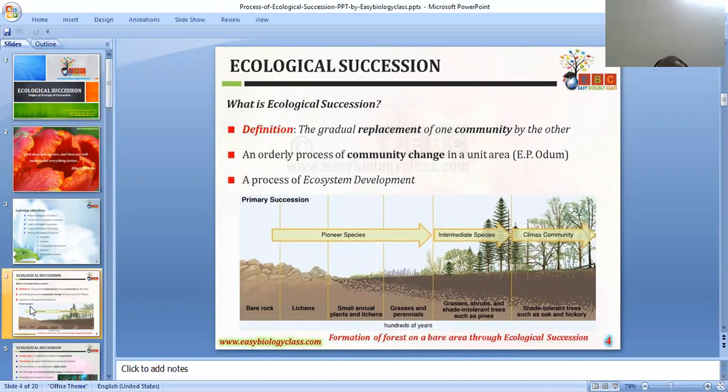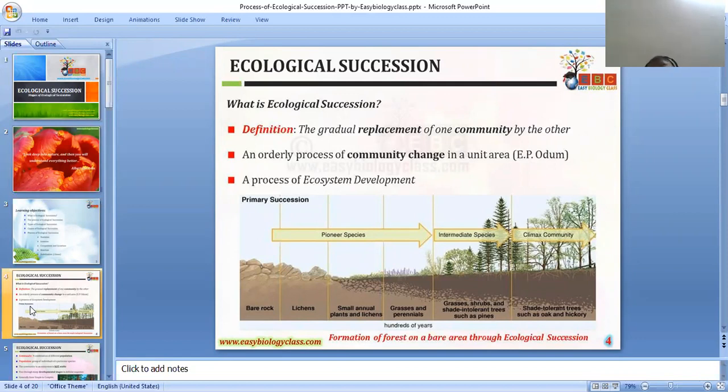There are many causes for succession. They can be classified into two types: one is called biotic causes, another is called abiotic causes. The abiotic causes include earthquakes, landslides, tsunami, soil erosion, etc. The biotic causes include microorganisms, urbanization, etc. These are the major causes of ecological succession.